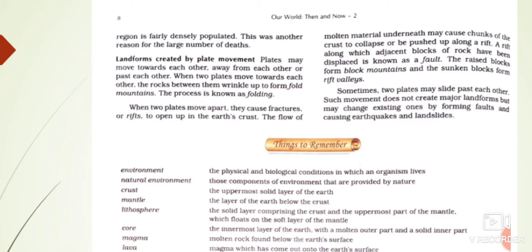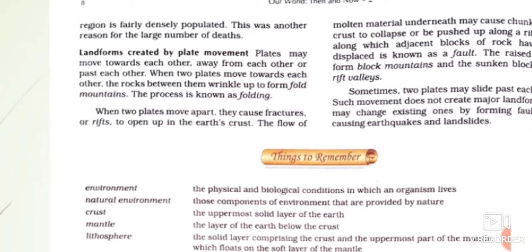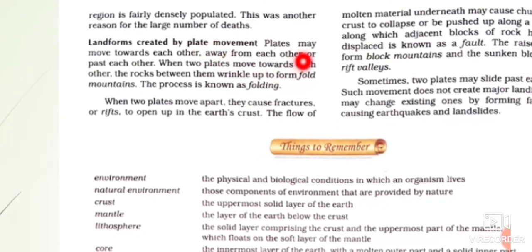In this topic we are going to read about the formation of mountains. Mountain building is also associated with the movement of tectonic plates, that is lithospheric plates. Whenever two plates move towards each other or against each other, they form either foldings or faulting. So about folding and faulting we are going to read here.